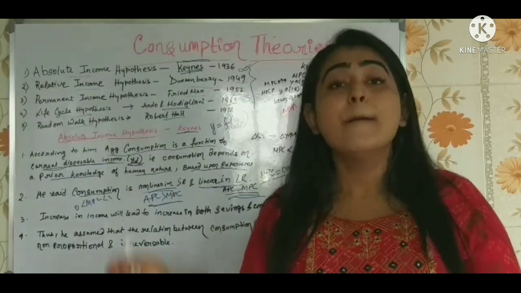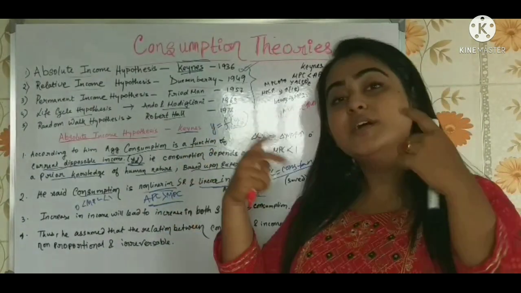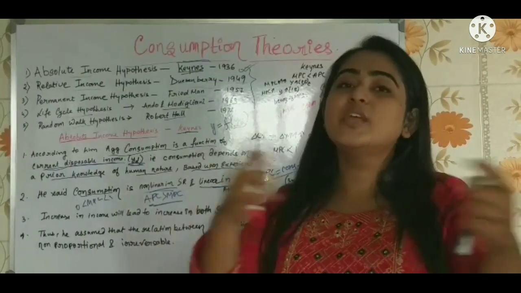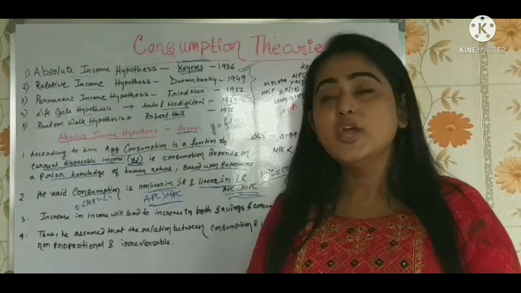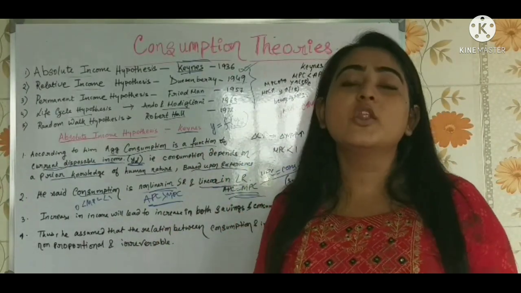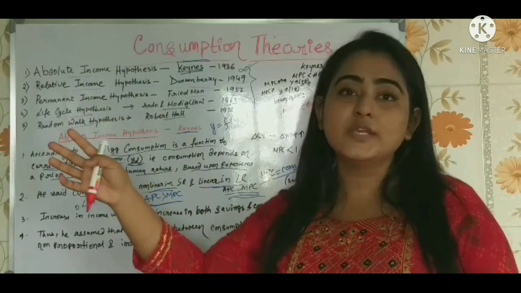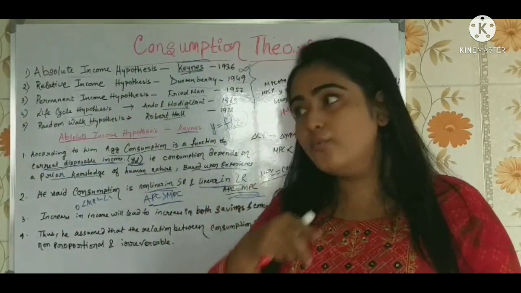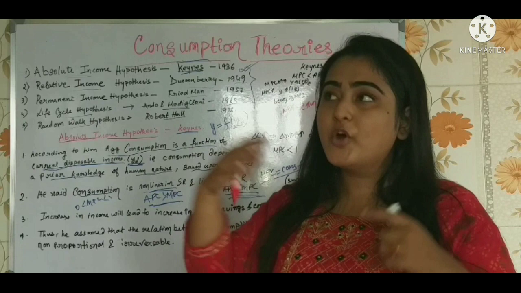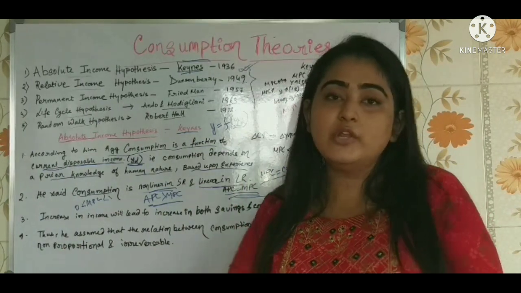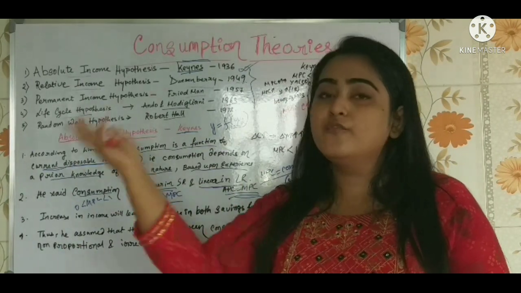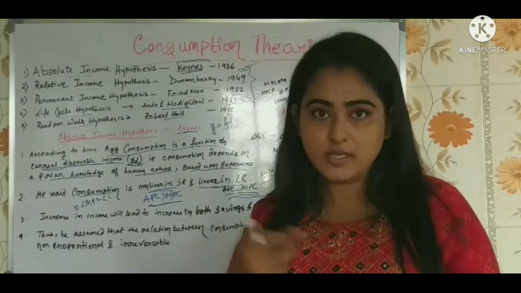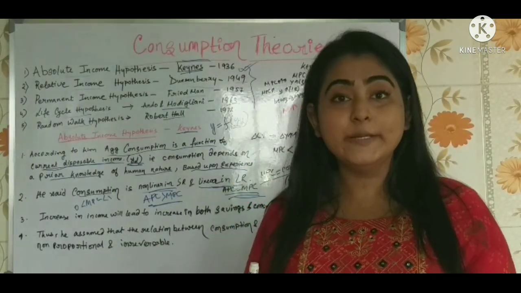Why is that so? Because at the beginning, when the consumer starts earning income, they have to buy a lot of things. You are in high spirits and you will be buying a lot of things. You will start needing a lot of things. But in future, you won't be needing the same things. You have already purchased 3 ACs. What will you do with a 4th AC if you don't even have the rooms for it? Isn't it? So your expenses will be falling.